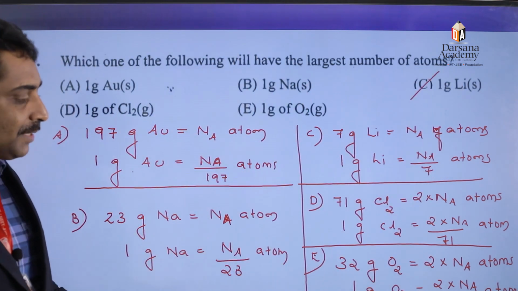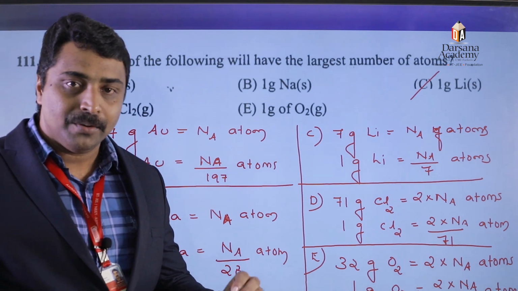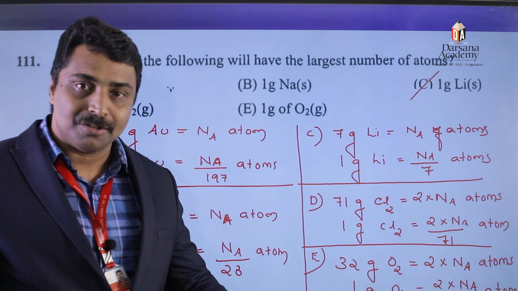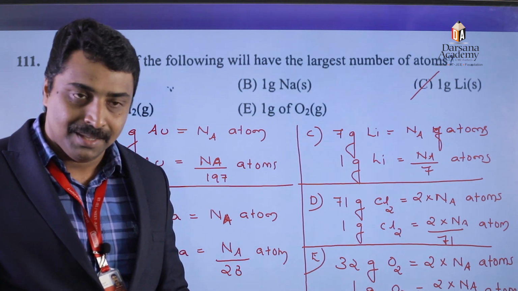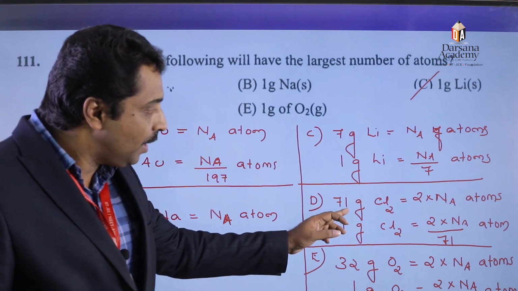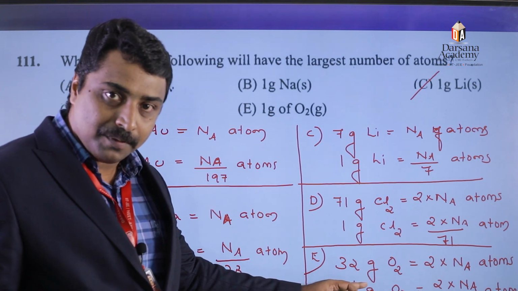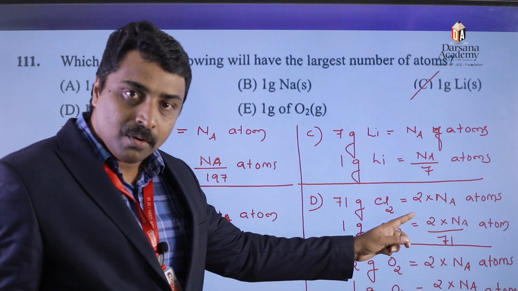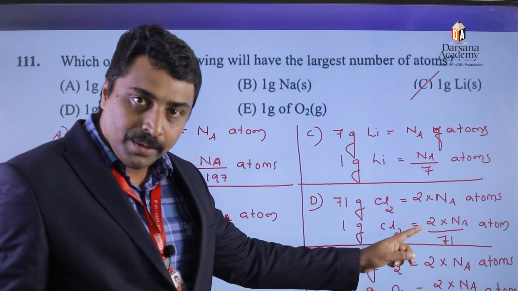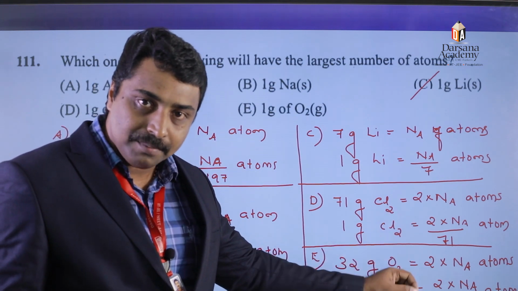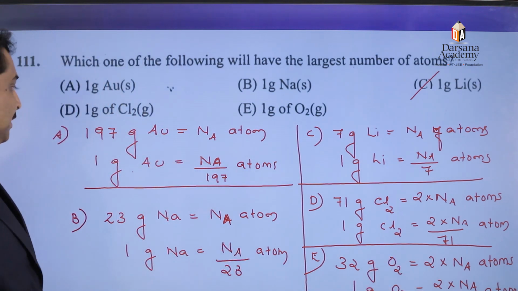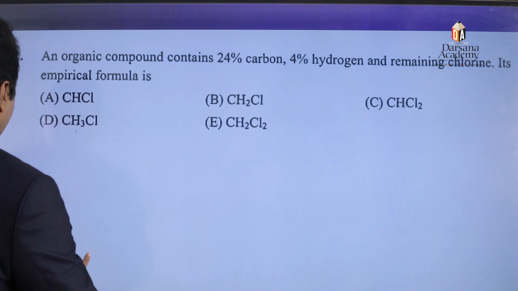So, in order to solve this question, the only thing that we need to keep in mind is that the gram atomic mass of every substance consists of Avogadro number of atoms. Similarly, gram molecular mass of every substance consists of Avogadro number of molecules. In chlorine molecule, Avogadro number of chlorine molecules, or 2 into Avogadro number of chlorine atoms are there. Similarly, in oxygen.